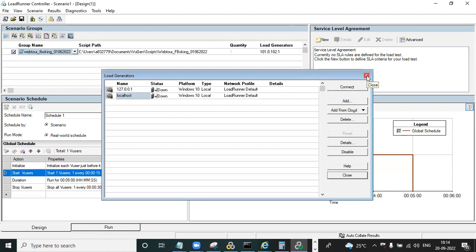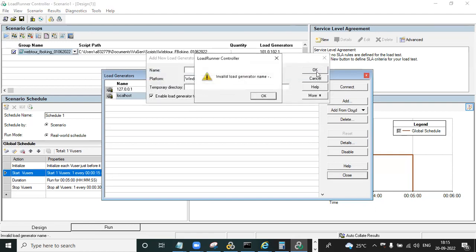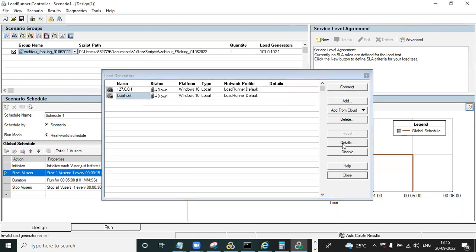So like this, you can connect or add. Here also we need to add the load generator, and here we can add, delete, and perform all these things.